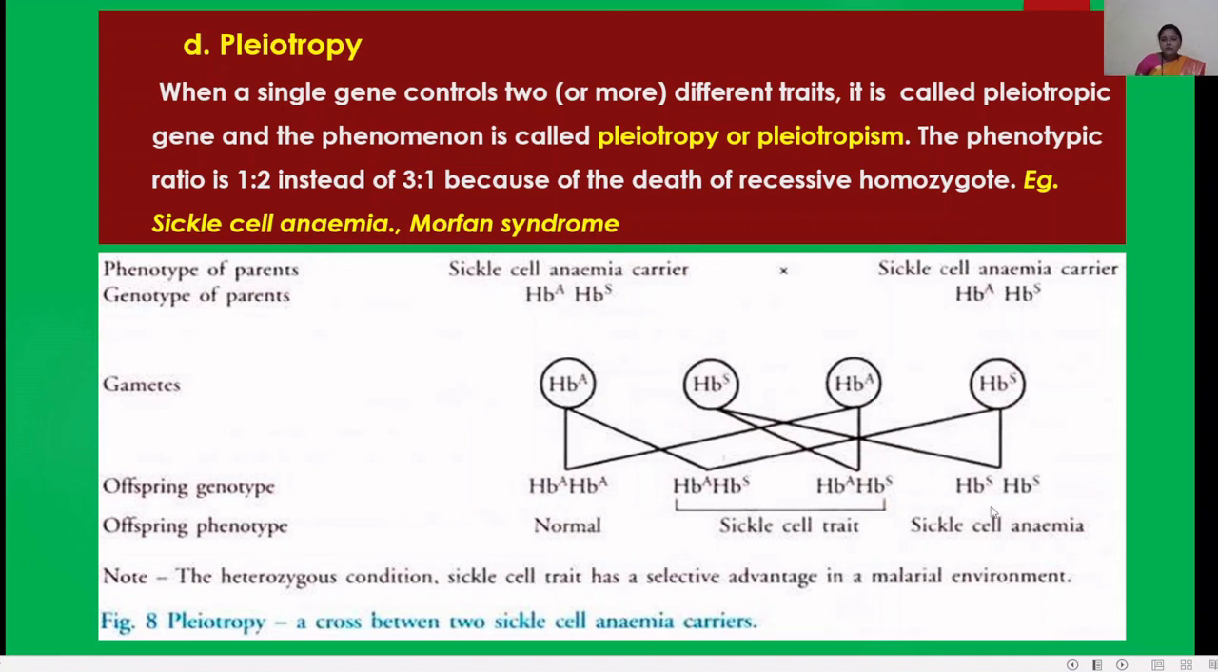So in children we find this type of carrier or sickle cell anemia. Note that the heterozygous condition, sickle cell trait, has a selective advantage in a malarial environment. So pleiotropy is completed.